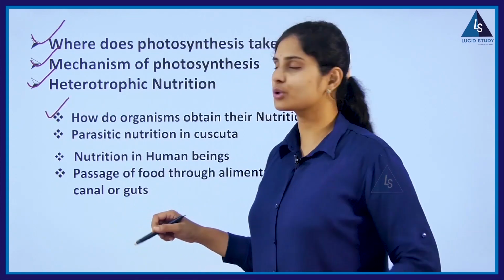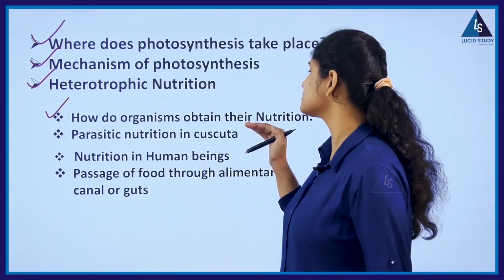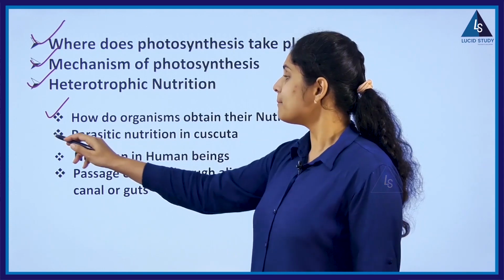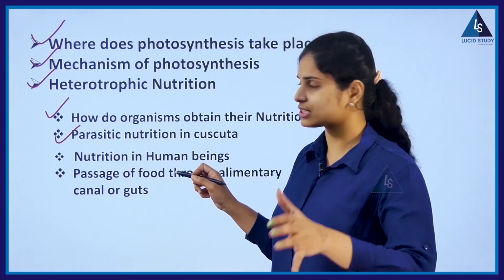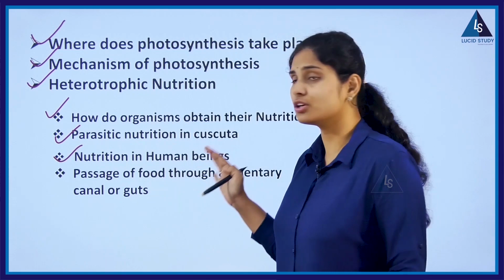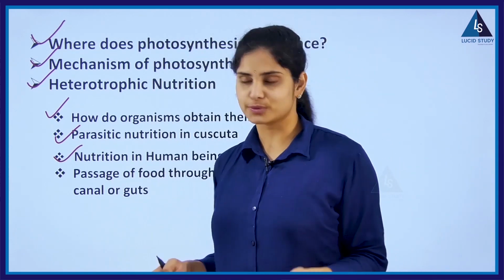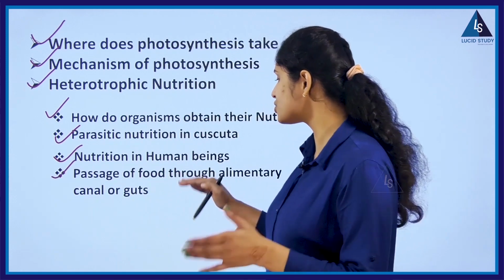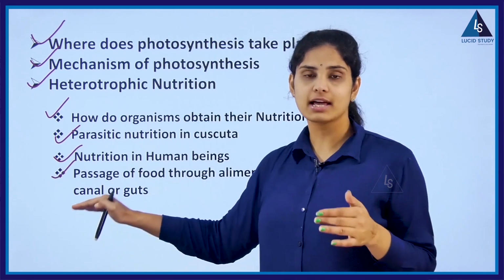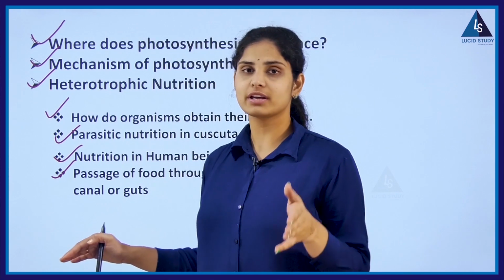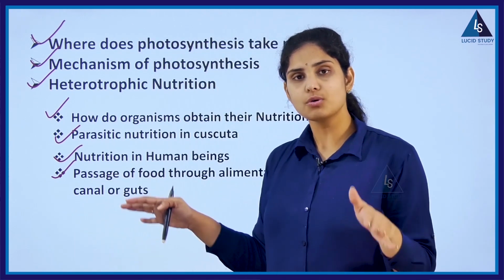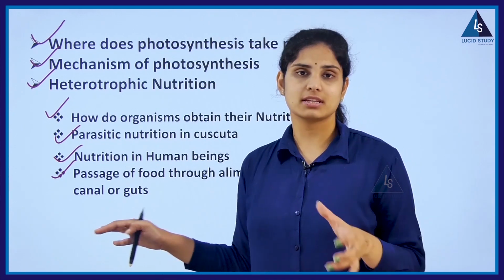In that we are going to learn how organisms obtain their nutrition, parasitic nutrition in cuscuta, nutrition in human beings, how this nutrition process takes place in humans, and as well the passage of food through the alimentary canal or gut. Now we know very well mouth to anus is said to be the alimentary canal, and how the passage of this food takes place in this gut.